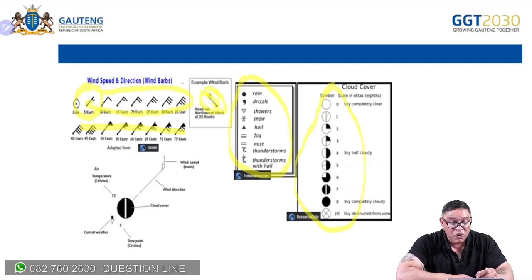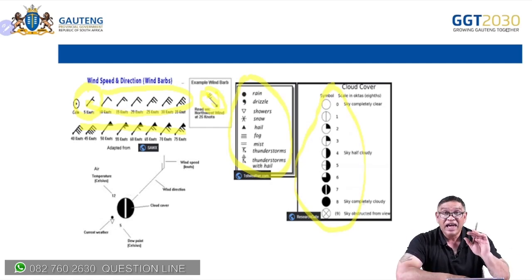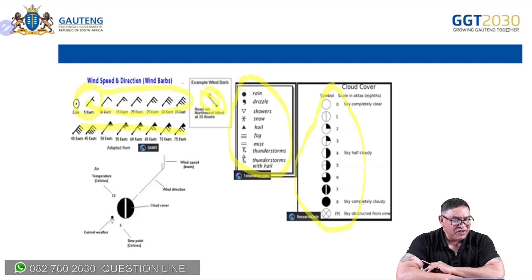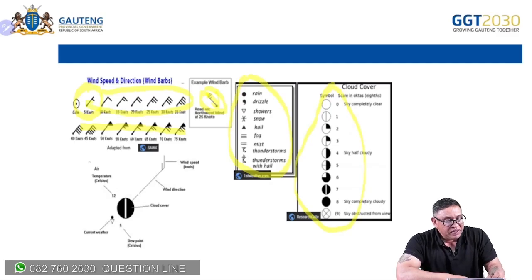All right. And of course, 0, 1/8, 2/8, 3/8, and we go on right up to completely overcast, which is 8/8. So let's look at this very quickly. This part represents your air temperature. And what's our air temperature? Is it 12? I'm going to mark it wrong. It's 12 degrees Celsius. Dew point temperature is 5 degrees Celsius. All right. Wind speed is 15 knots. Wind direction, northeast.